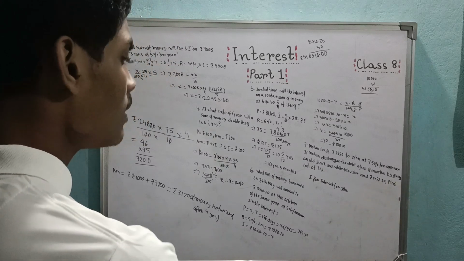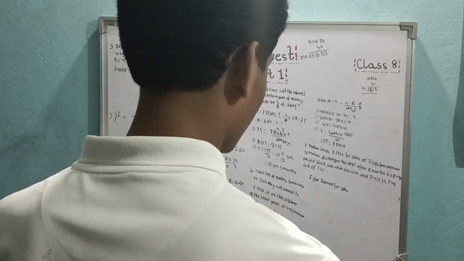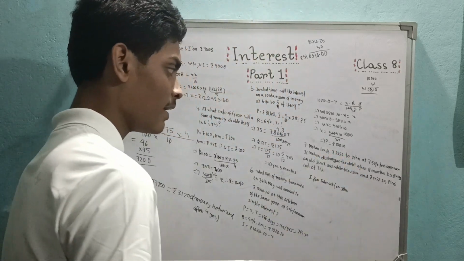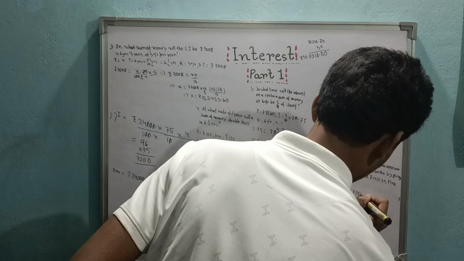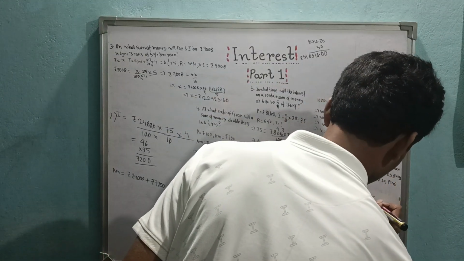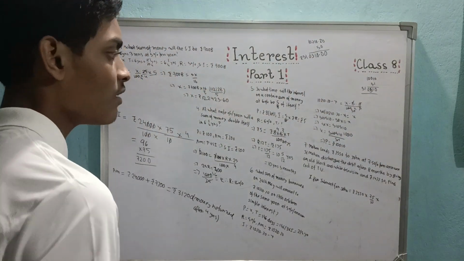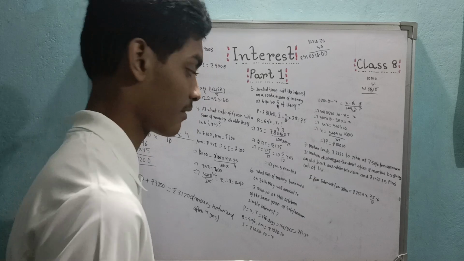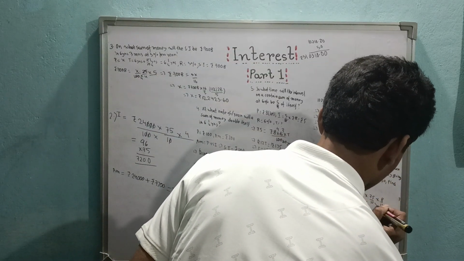Then the money John gives back to Mohan with some interest. So interest for John is what? The amount lent, principal 2,550 into rate 7.5%, 75 by 10 into time 8 months. 8 months means 8 by 12 year and 100 denominator for you.